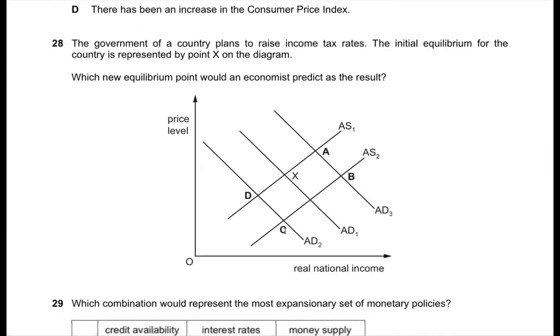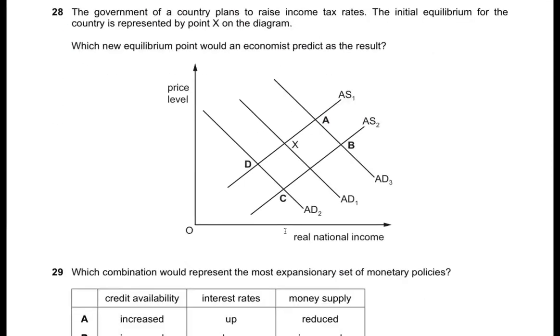So yes. Question 28. The government of a country plans to raise income tax rates. The initial equilibrium for the country is represented by point X on the diagram. Which new equilibrium point would an economist predict as the result? Yes. Obviously, higher tax is going to decrease consumption, so it has to decrease AD. Also, it has nothing to do with supply side since it is about income tax. So I'm just going to stick to the answer D.